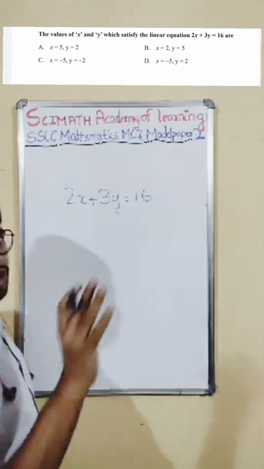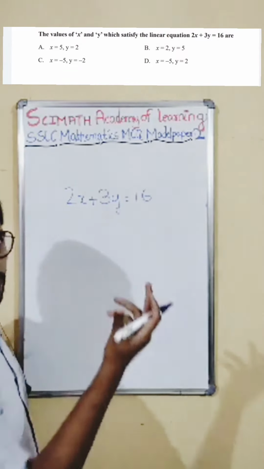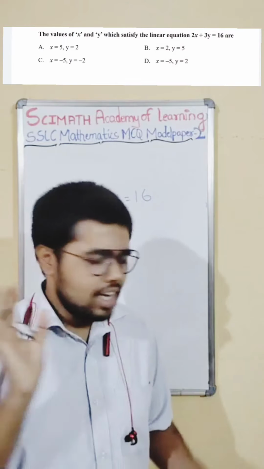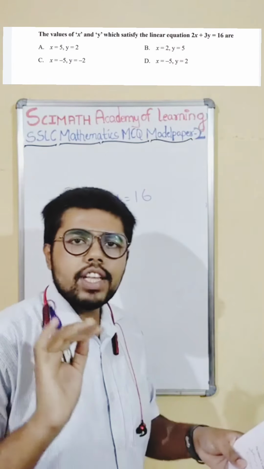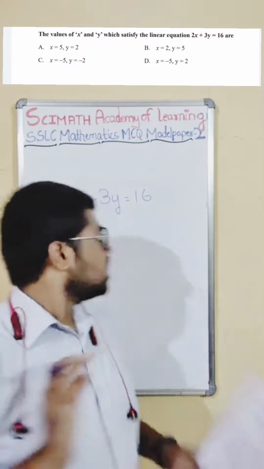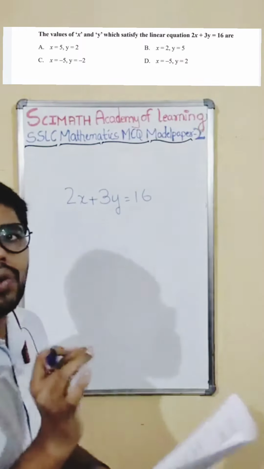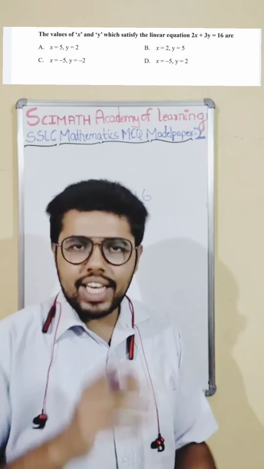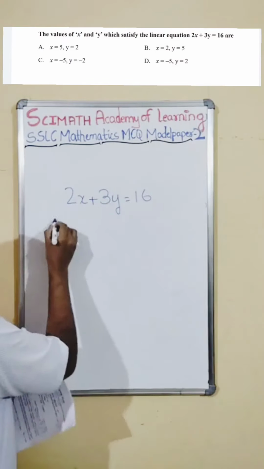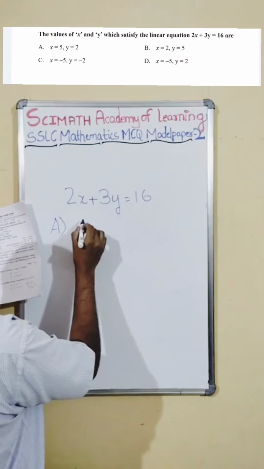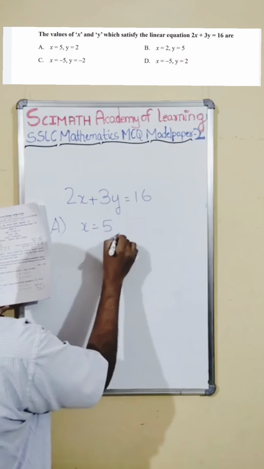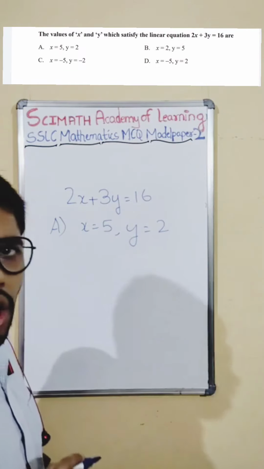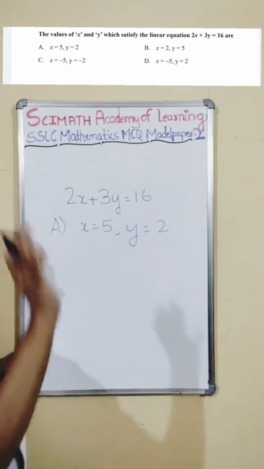Now they are asking us to find the values of x and y. It is very easy. Last class I told you it is by the trial and error method. See the options and check which of the options satisfies the equation, like in the graphical method where you put an x value and then find the y value. Similarly here, see the options. I'll go to the first option. The first option says x equal to 5 and y equal to 2. Let us check whether it is right or not.